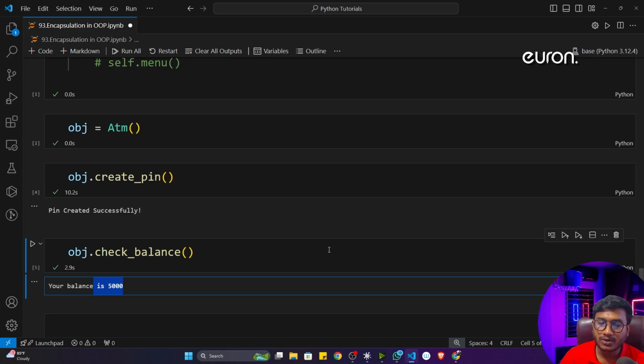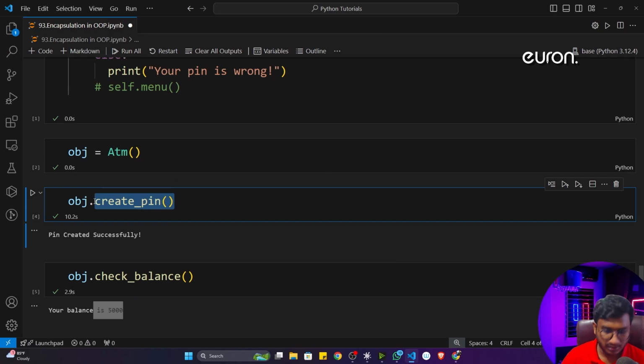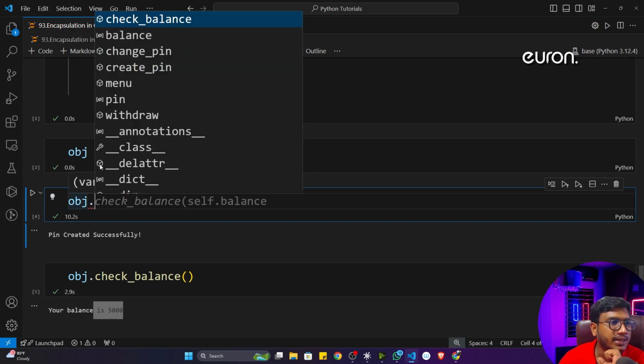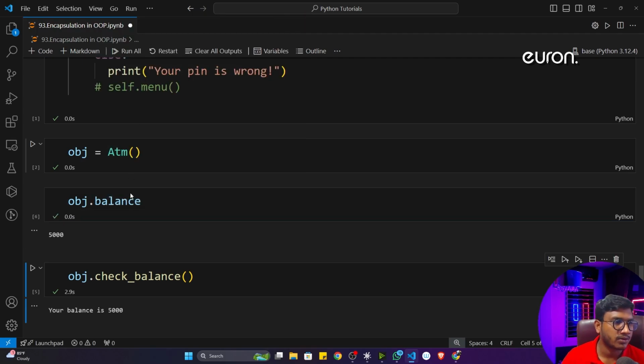But I told you, your junior programmer is very clever and very crazy. His thought is to fire you from the company. So instead of using your methods, he will think, okay, I already checked all the methods one by one and they're working fine, but what is this balance and pin? Let me test. He will call this particular balance, and if I execute the code, see, it is giving me 5,000. That means he got to know that this is actually a class variable my sir has defined.